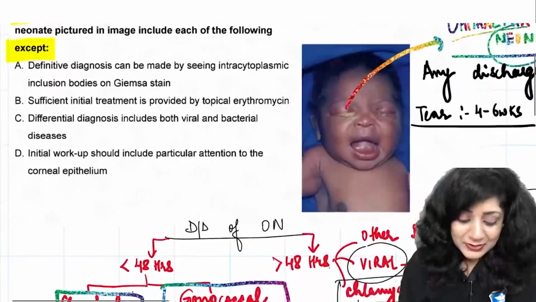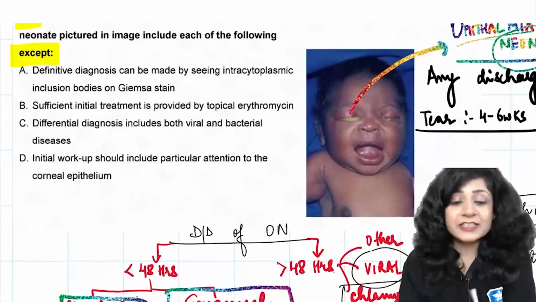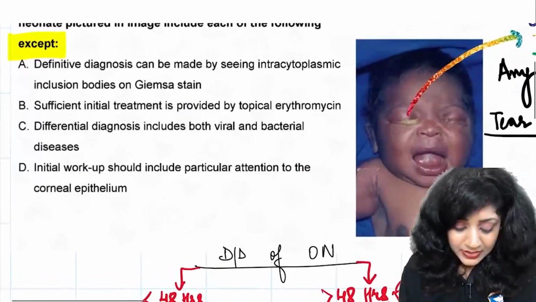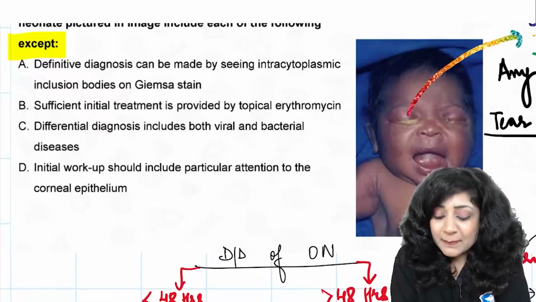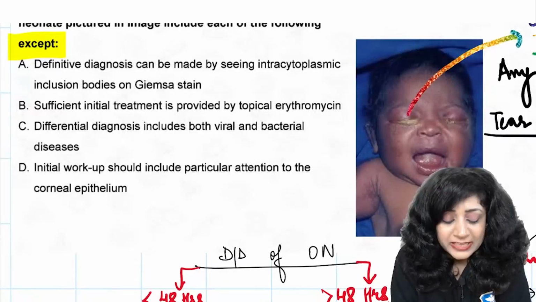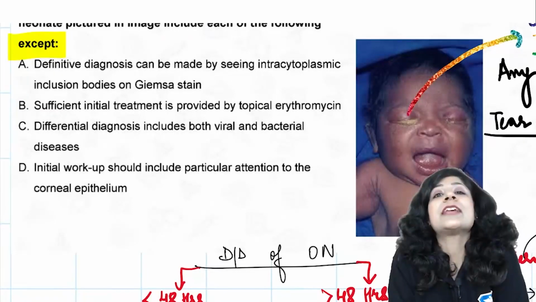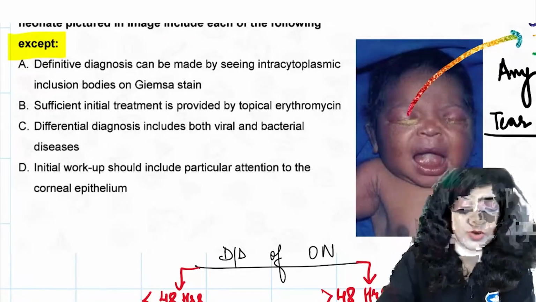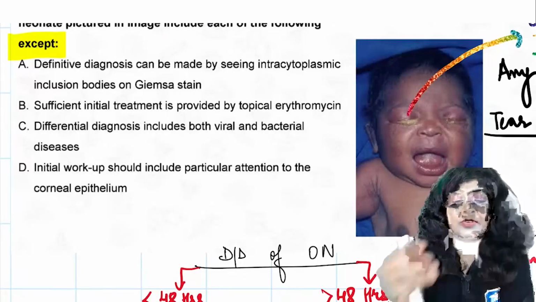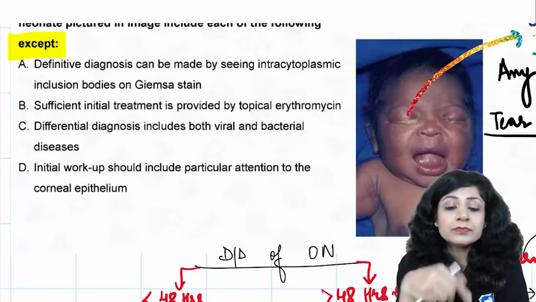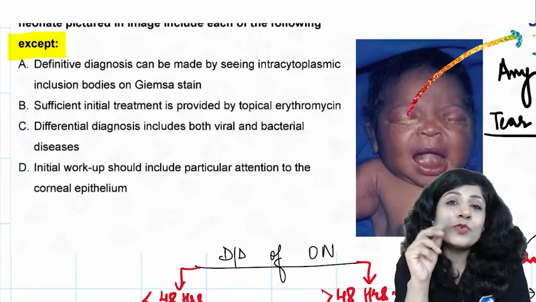Okay. So let us see this question. Can you see this question or should I zoom it more? Definitive diagnosis can be made by seeing the intracytoplasmic inclusion bodies on the Giemsa staining. First of all, tell me this is true or false. Let us do it true or false wise.